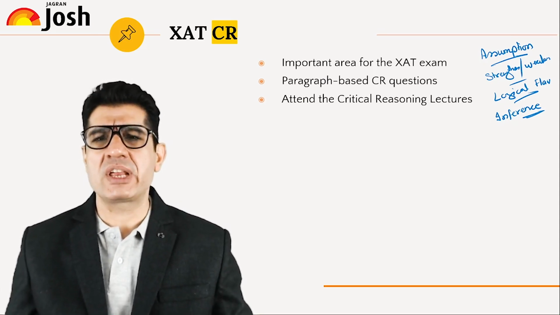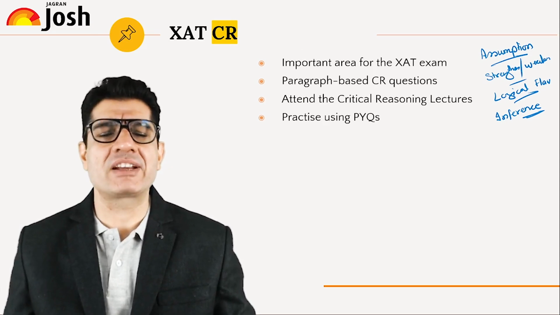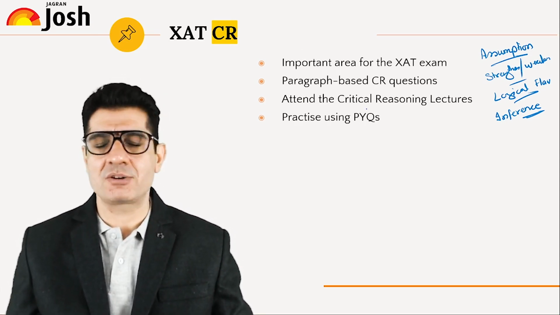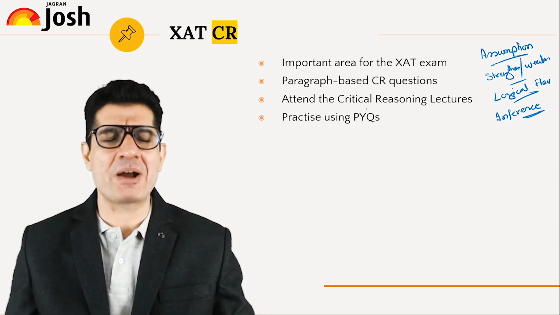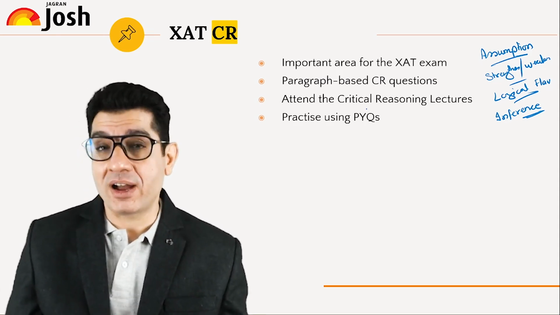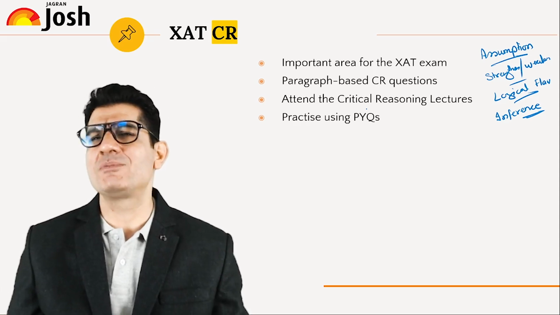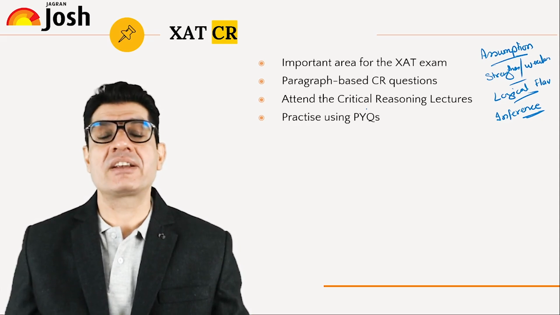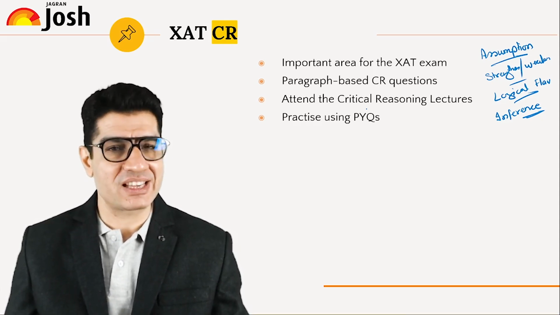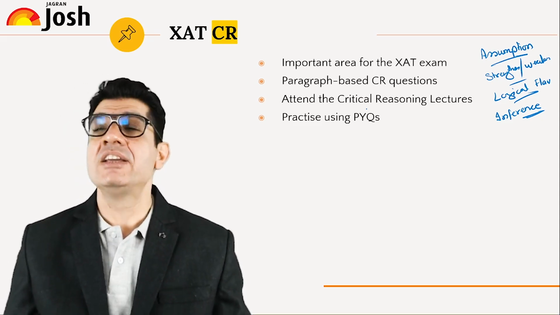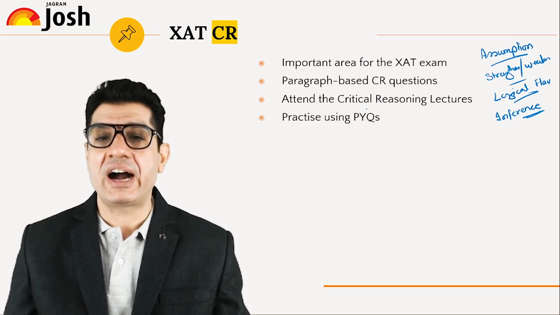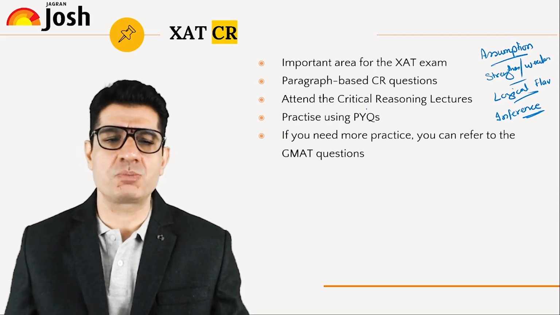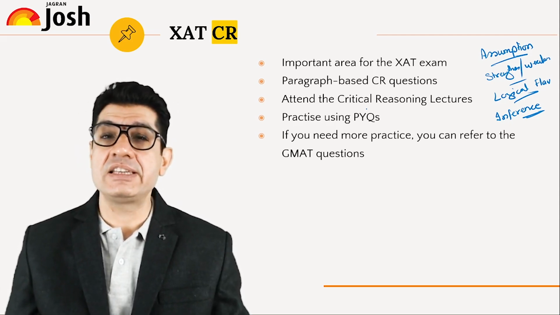And once you've gone through the lectures, you would basically practice using previous year questions. If your accuracy rate in those previous year questions is great, well, rejoice, become happy, you're ready for the exam. But if you feel that, hey, I am still not at 70-80% accuracy when it comes to critical reasoning, practice more questions. So if you have access to some material, go ahead and use that. If you are studying on your own, I would suggest that you refer to GMAT questions. And I'm referring to GMAT questions because they are easily available online.